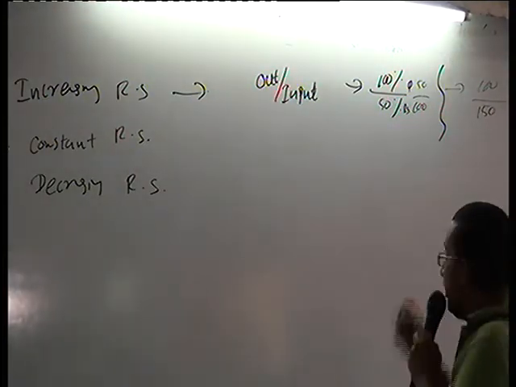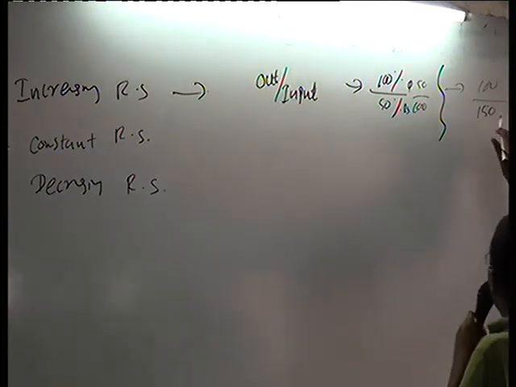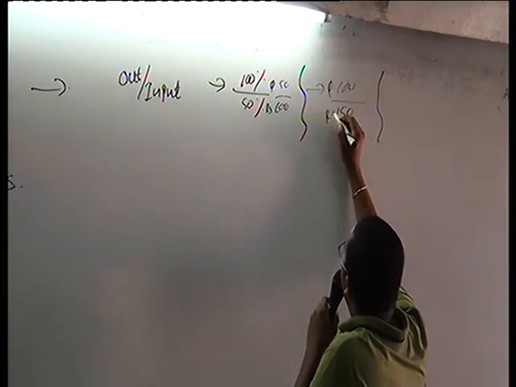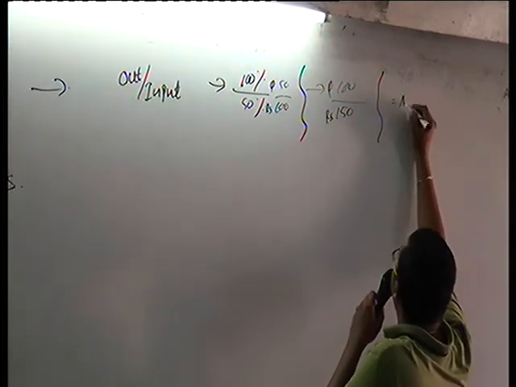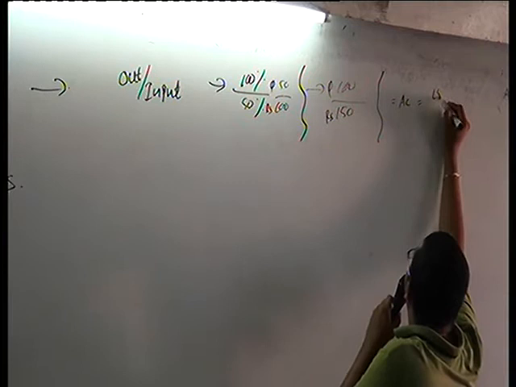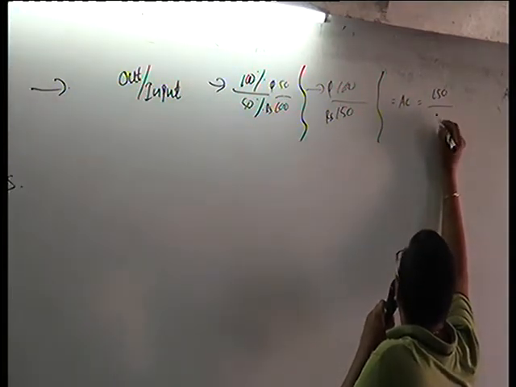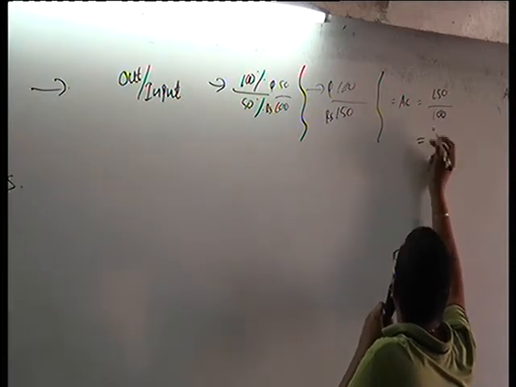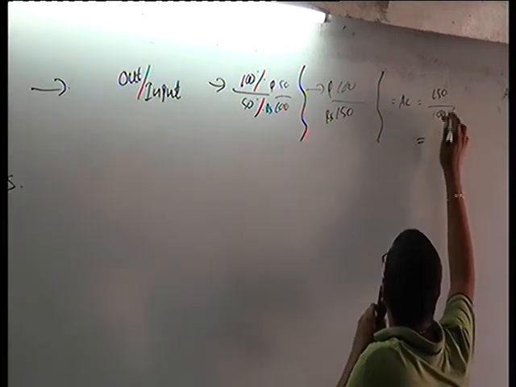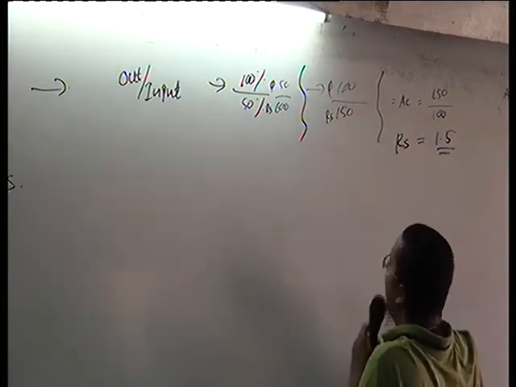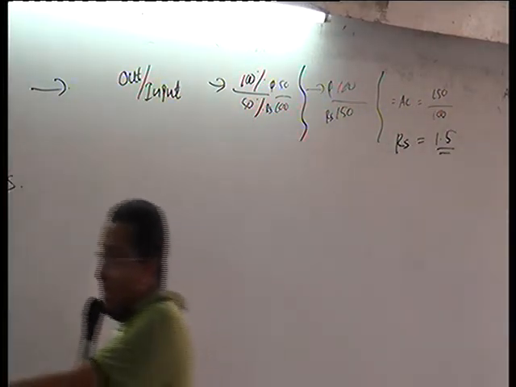Correct? Now we calculate the average cost of this. Your input is 150, your Q is 100. What happens to average cost? 150 divided by 100 is 1.5 rupees. Initially average cost was 2 rupees.